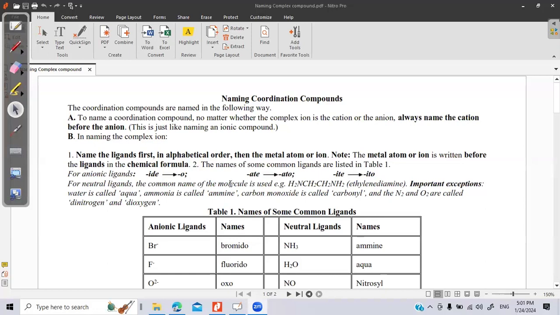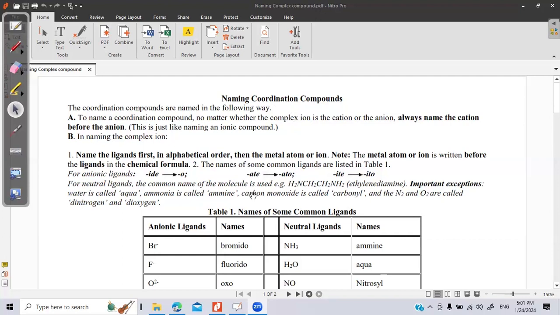So, welcome once again. Let us start with the topic which we started yesterday, coordination compounds. Today we'll complete the naming of coordination compounds. This question is quite important. IUPAC nomenclature, worth 1 or 2 marks, will definitely be there in the board exams or even any entrance exams as well. So let us go through a few rules first of the IUPAC naming of coordination compounds.